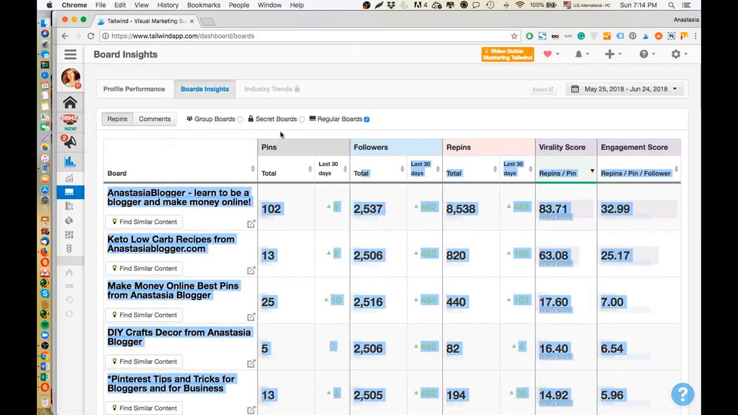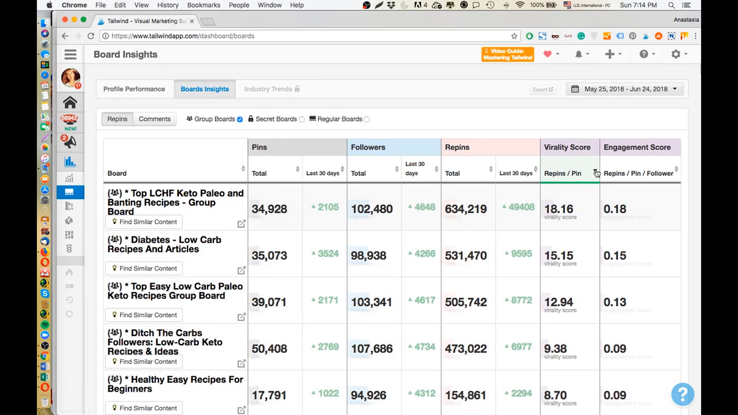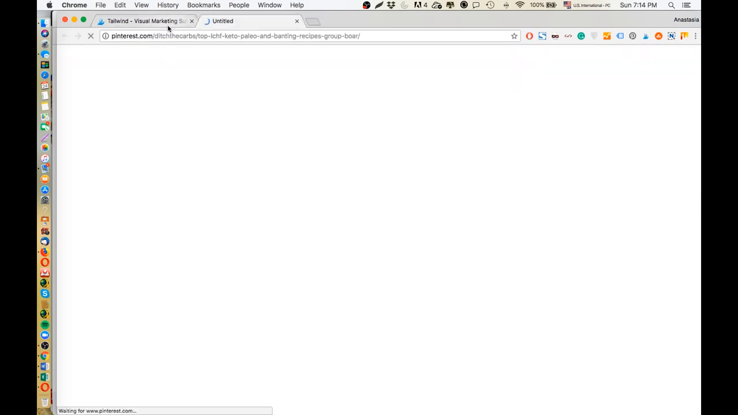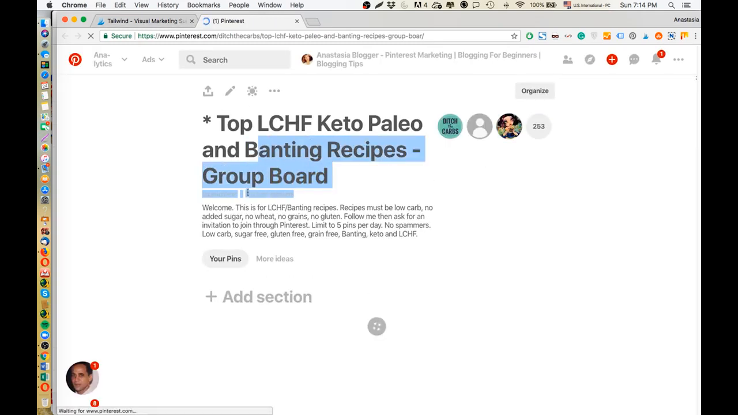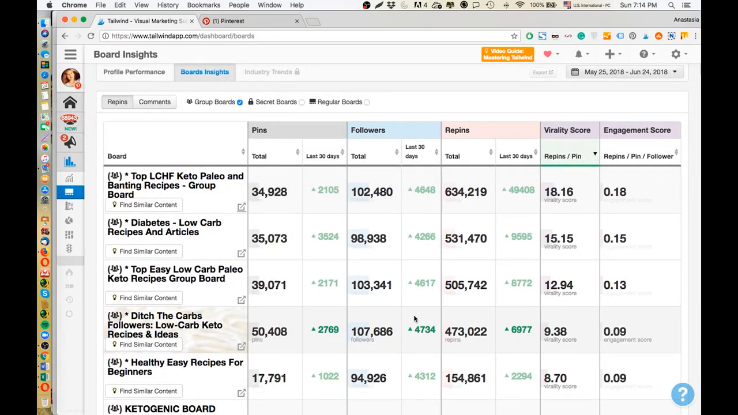With group boards, it's not as simple as that. You will easily find group boards with very high virality scores and quite low engagement. This happens especially with group boards which have a high following. Like this group board, for example. It has over 100,000 followers. Let me just open it so you can see. All right, so this high following drags the engagement score down, but does it mean that this group board is not efficient for me? No, I can tell you that I get a lot of repins to almost every pin that I publish to this specific group board.